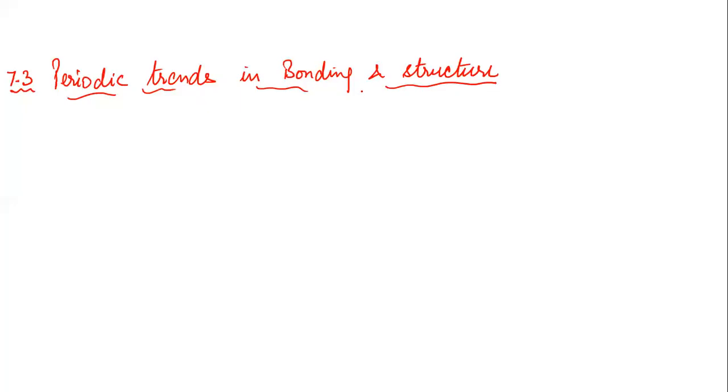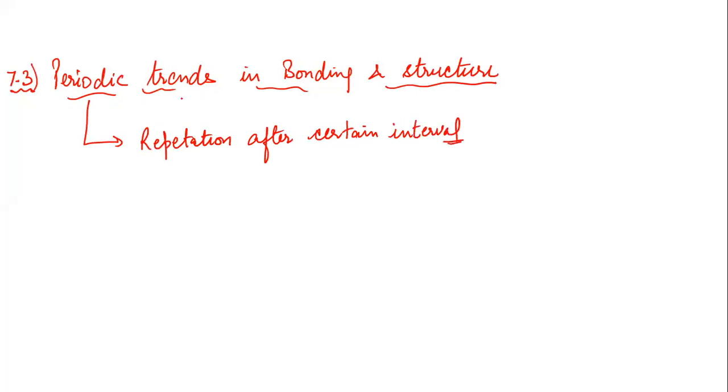We got this. So 7.3 is periodic trends in bonding and structure. The first word is periodic. Periodic means repetition after a certain interval. If you literally see the meaning of periodic, it means repetition after a certain interval.